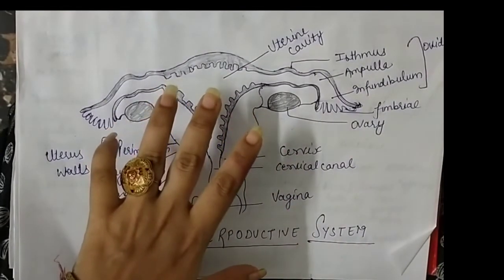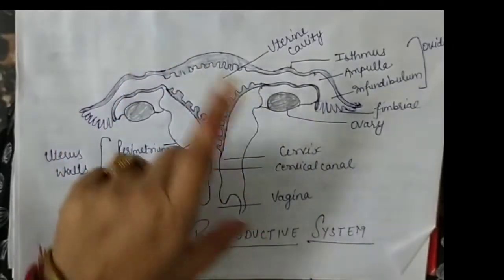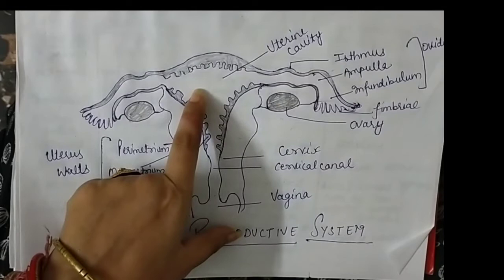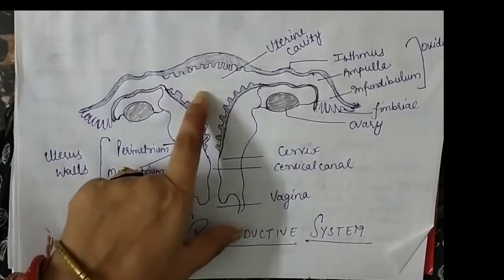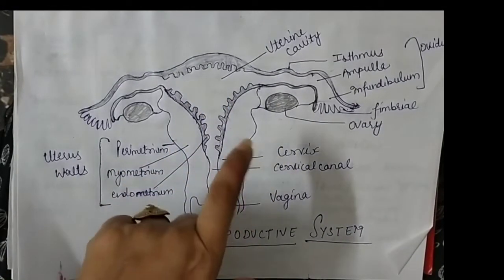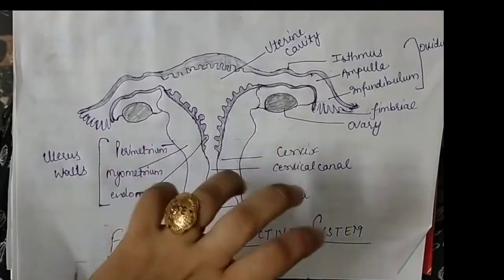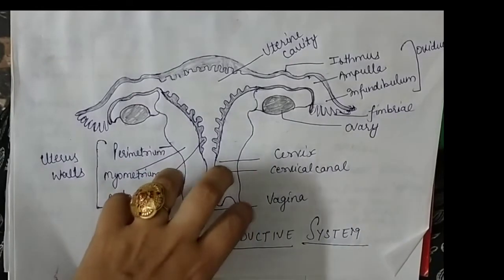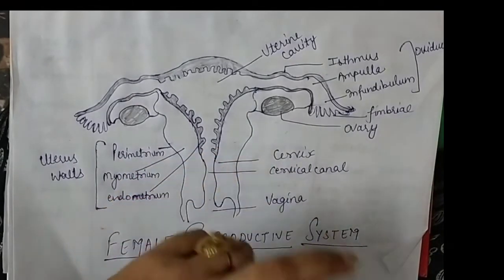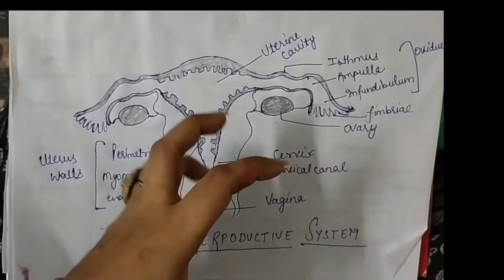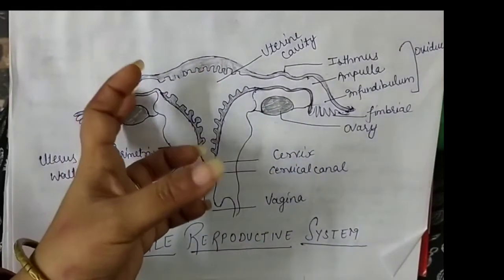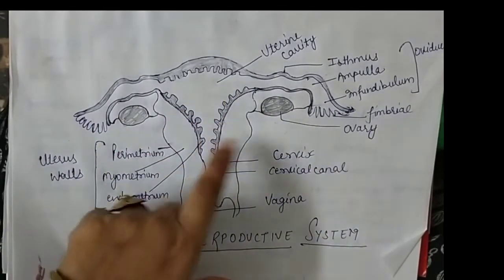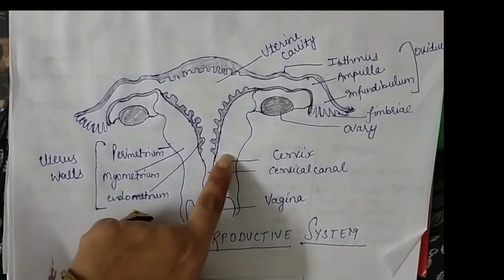Before starting to explain, I want to tell you it is more complex than the male reproductive system, because there are so many processes which take place inside the genital organs of the female. The function of the male organ is only to produce the sperm and to transfer it, but in the genital organ of the female, the sperm is received, fertilization occurs, development of the baby occurs, as well as delivery of the baby. So it is more complex than the male reproductive system.